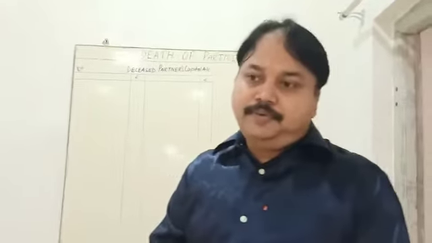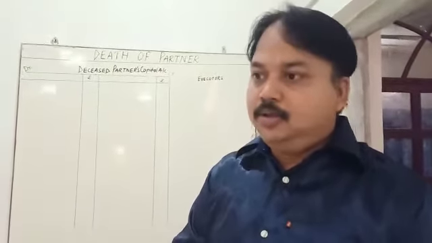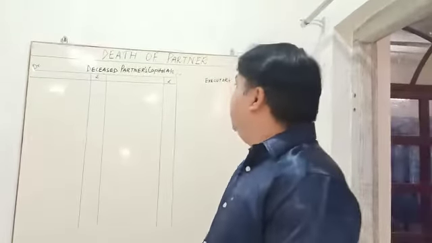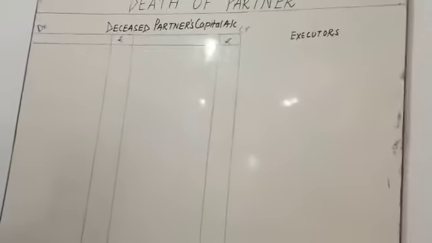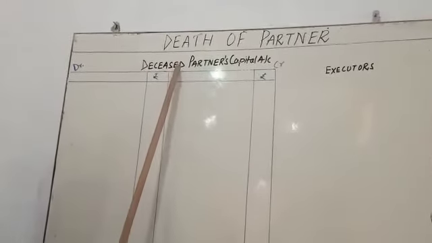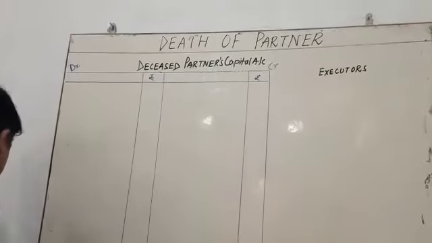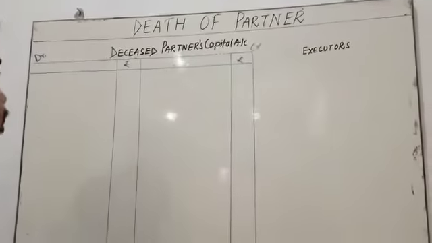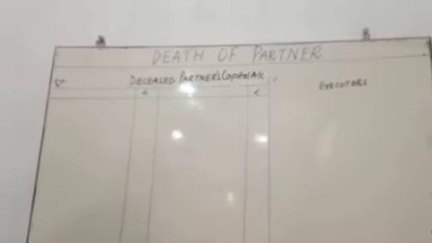First of all, you already know that any person can die at any time. So we need to calculate the payment made through the deceased partner's capital account. So what is the deceased partner's capital account? Here deceased means, my dear student, dead partner. D for deceased, okay, D for dead partner. You can also write the name of the dead partner. Suppose X dies, you can write X partner's capital account, okay. So whatever the amount which is credited means we are going to pay.